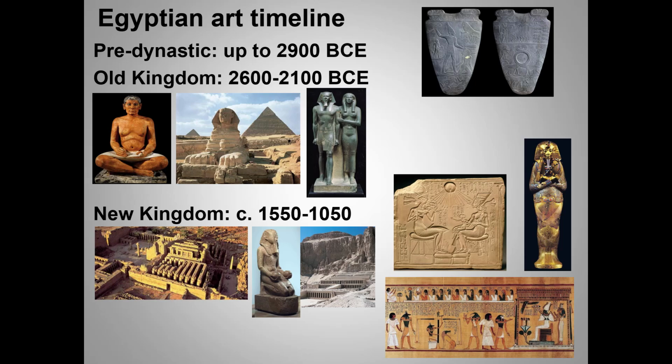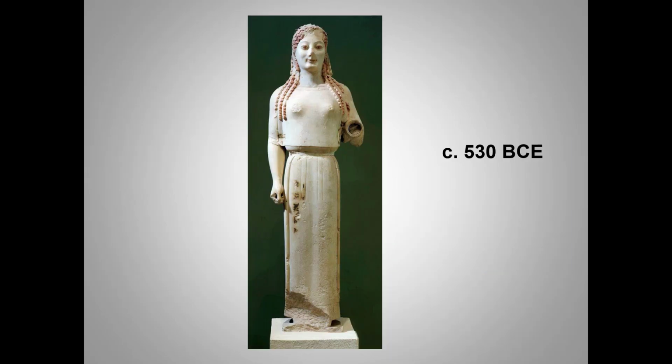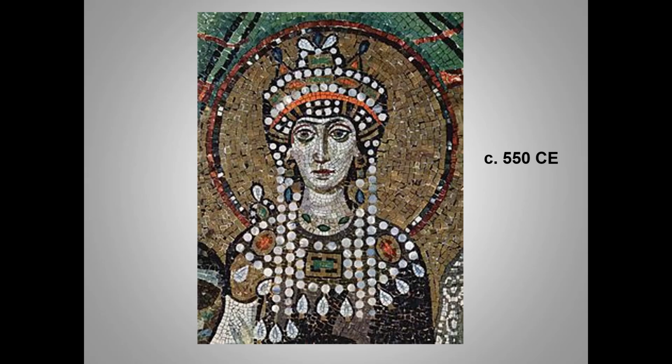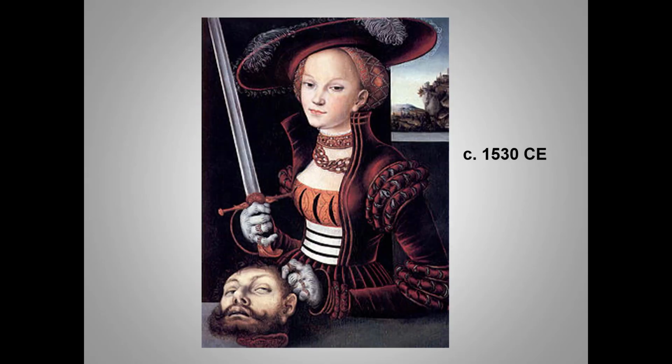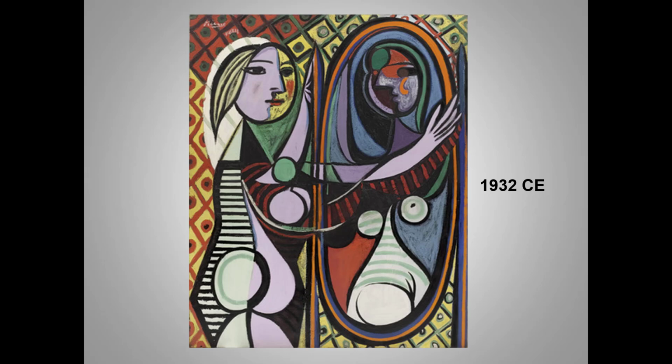I'll come back to this slide very soon, but let me start out by noting that we are covering a long period of time, and we won't even be delving into Egypt under Persian, Greek, and Roman rule. To put this timeline into perspective, 2,500 years pretty much covers the rest of this course. We will go from here to here, to here, and here, close to a century beyond this work, in fact.